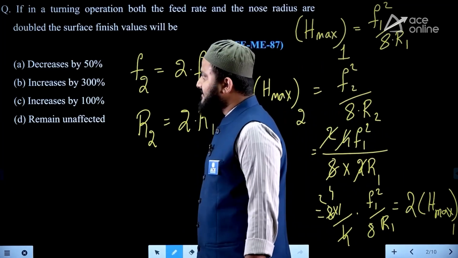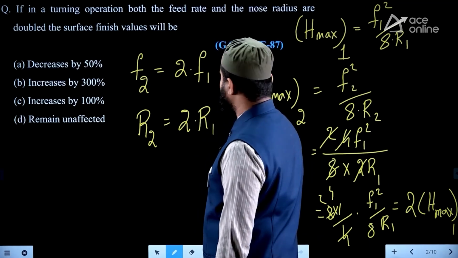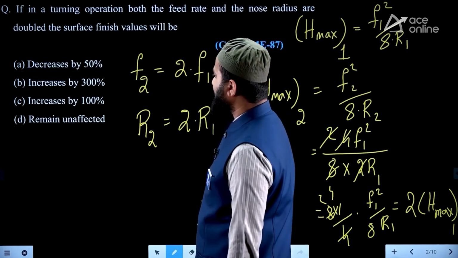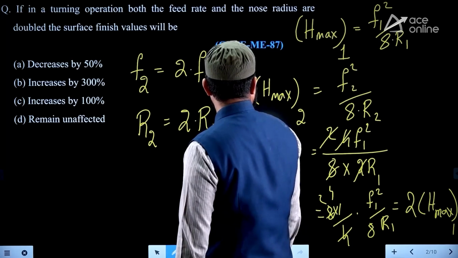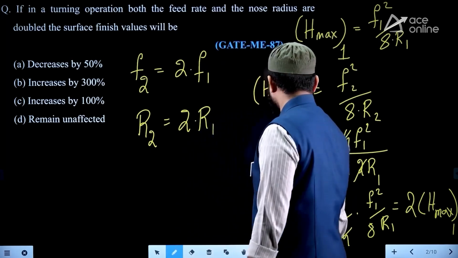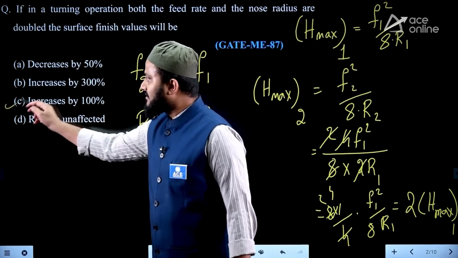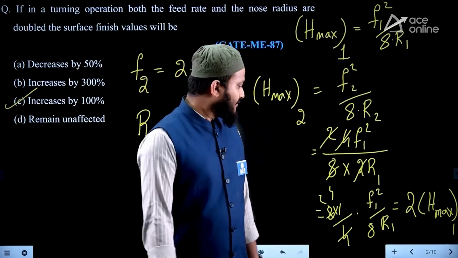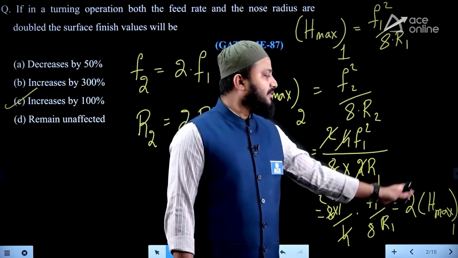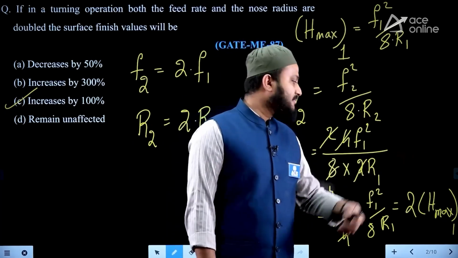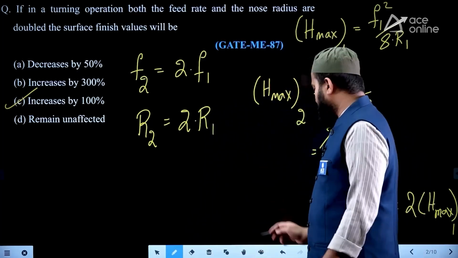So you can say it increases by 100%, right? Increases by 100%. H max doubling means an increase of 100% will be the answer for this particular question.